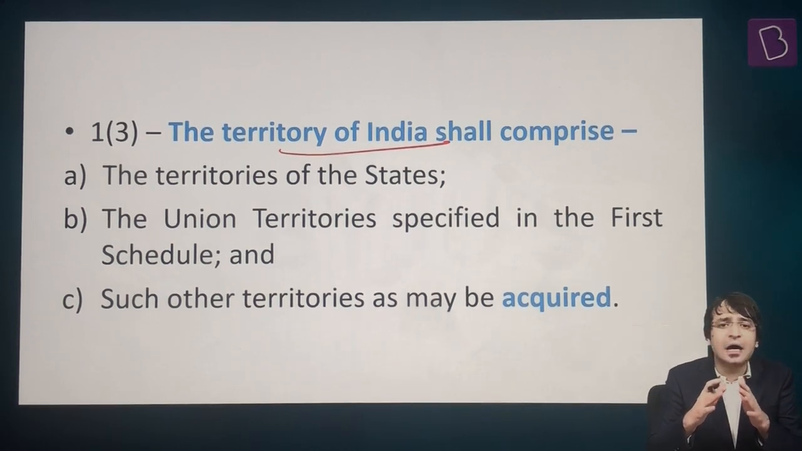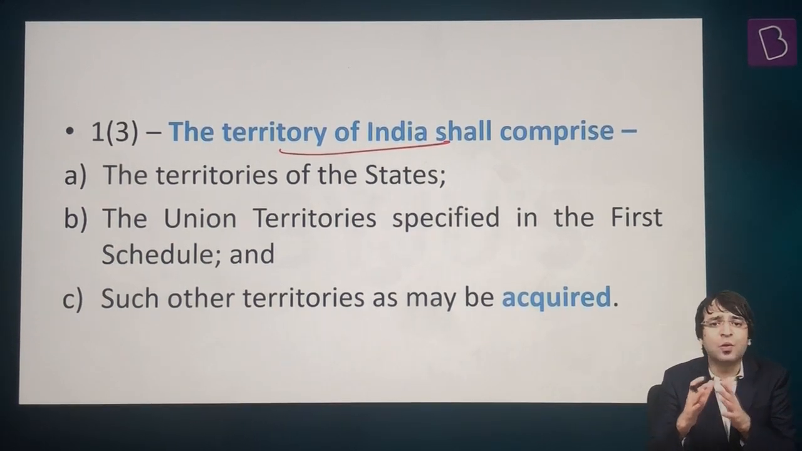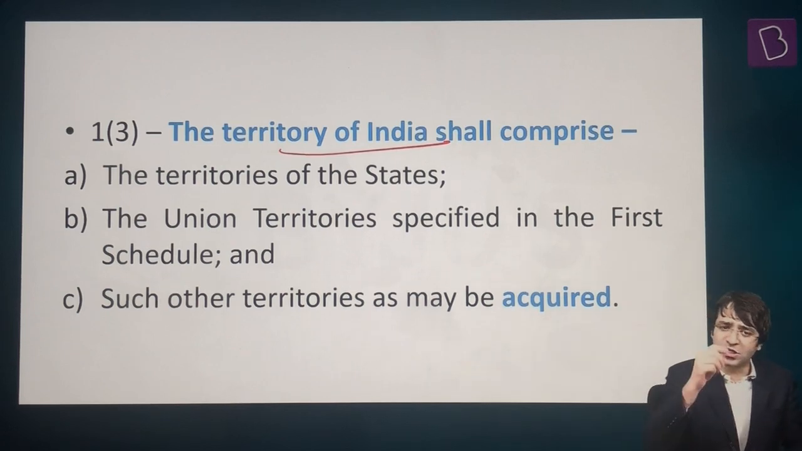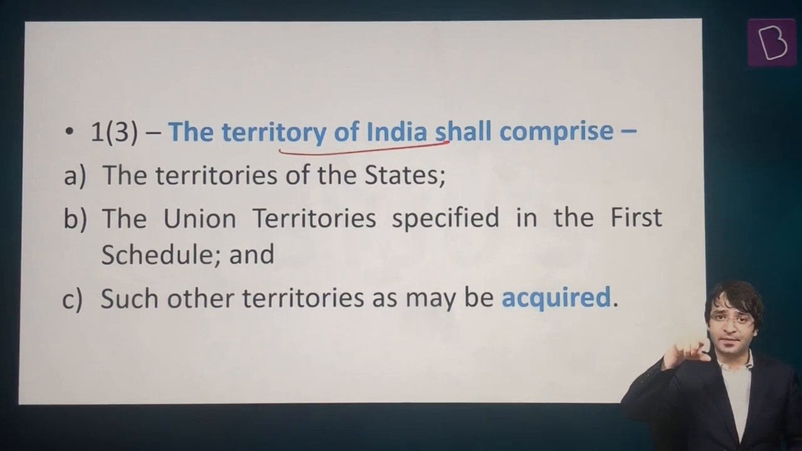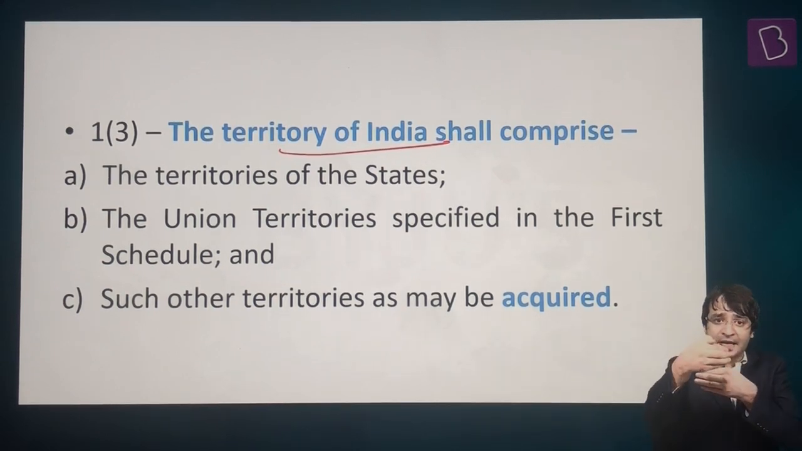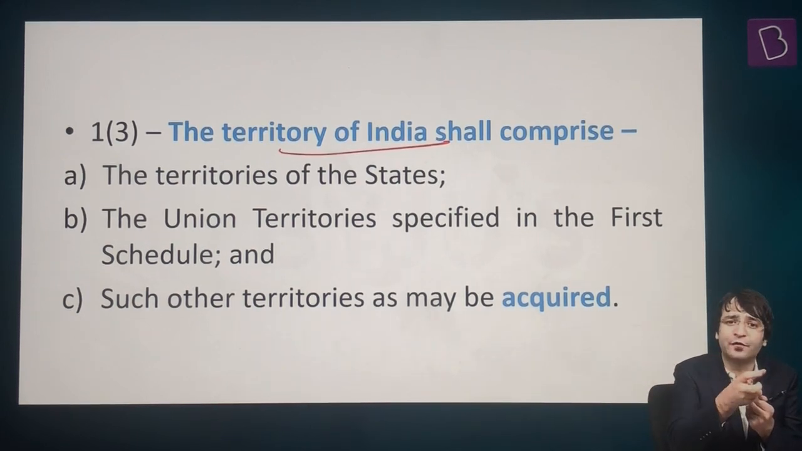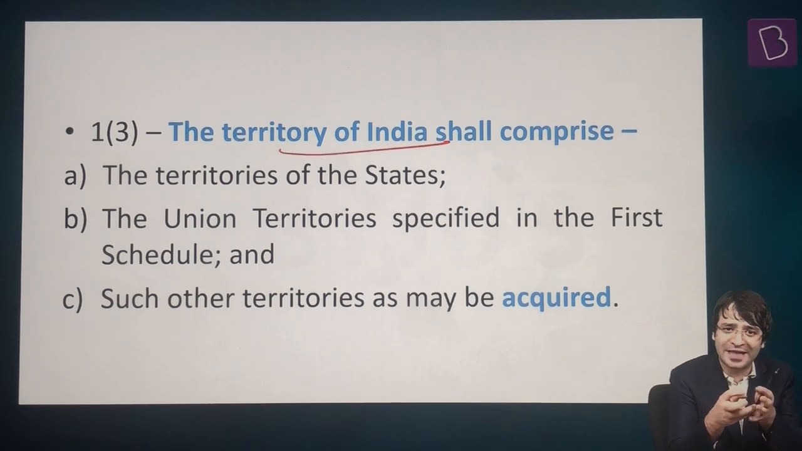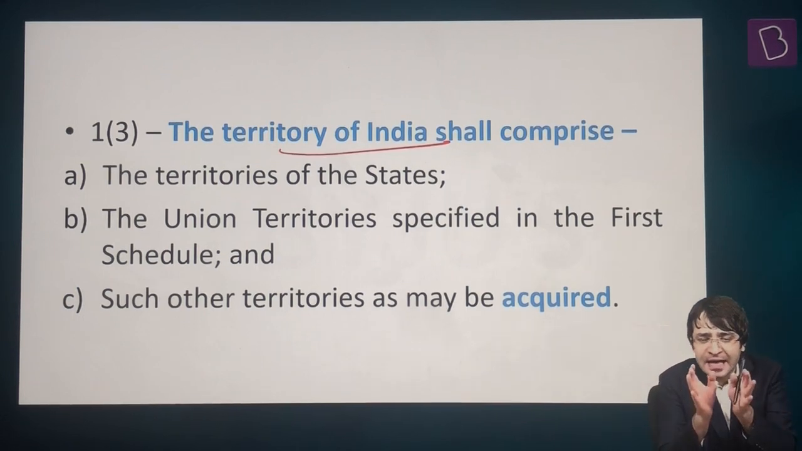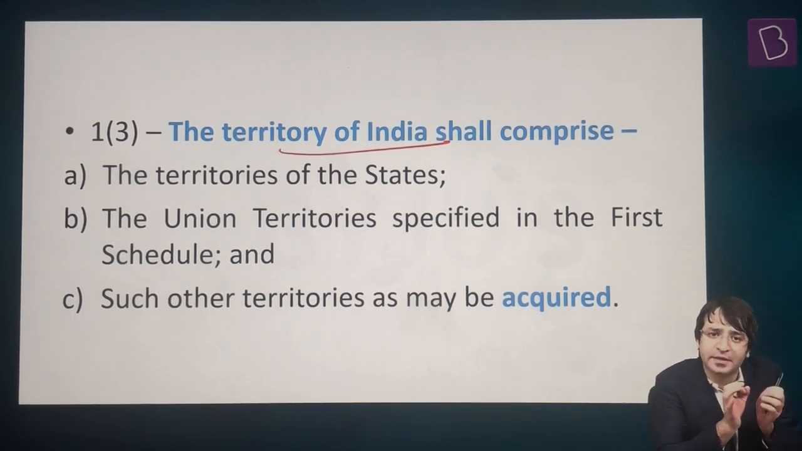That means when we look at Article 1, Part 1 of the Constitution of India talks about 4 articles: 1, 2, 3, 4. What is Part 1? Union and its territory. That means if the union is India, what is the territory that is part of India, that is under the control of India? For that, there has to be some explanation, and that explanation is provided by Article 1.